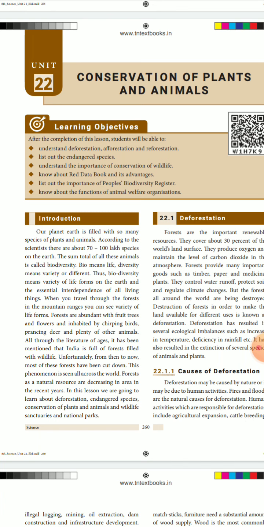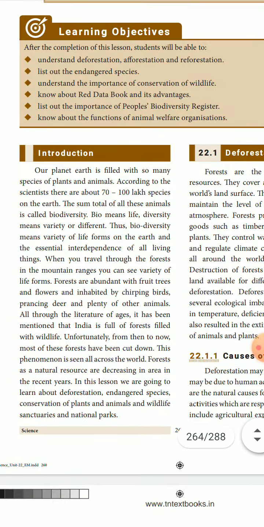So, what all the precautions we have to take to keep both the plants and animals safely on the earth? We are going to learn in detail in this lesson about the conservation of plants and animals.